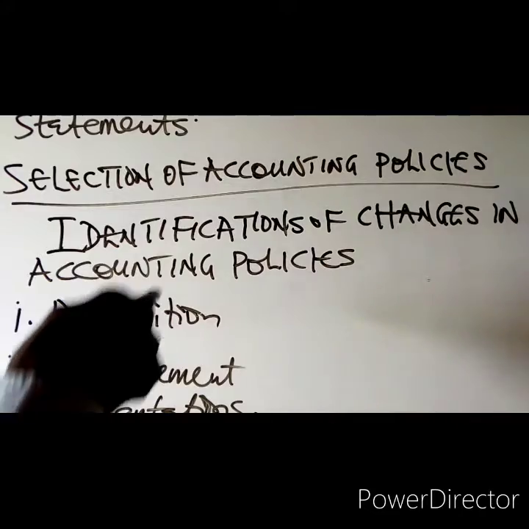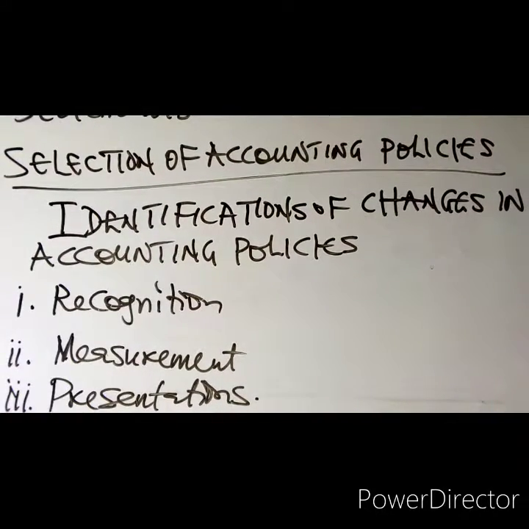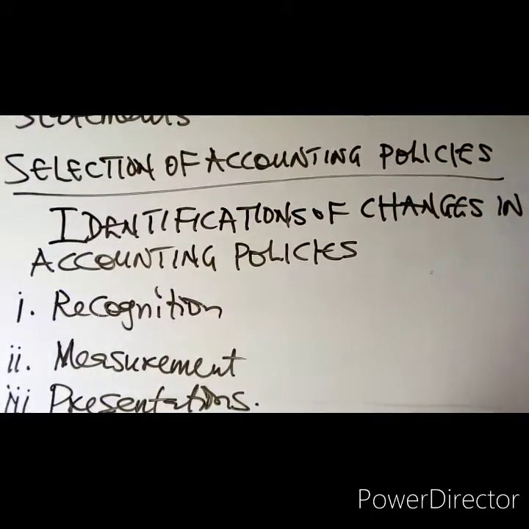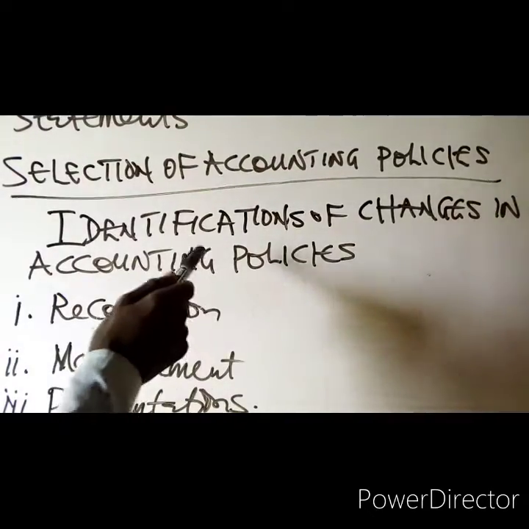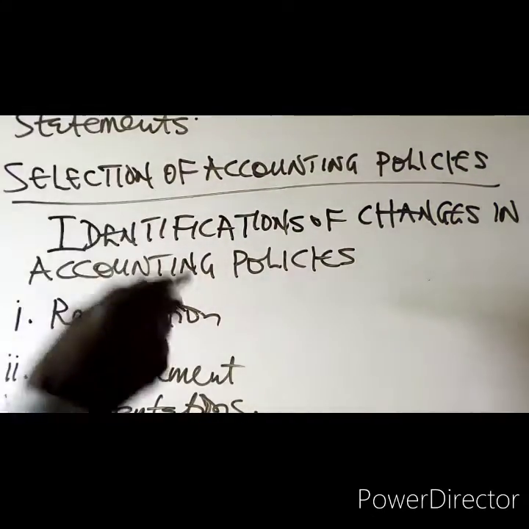Recognition is the process of incorporating into the financial statements those items that meet the definition of an element and the recognition criteria.